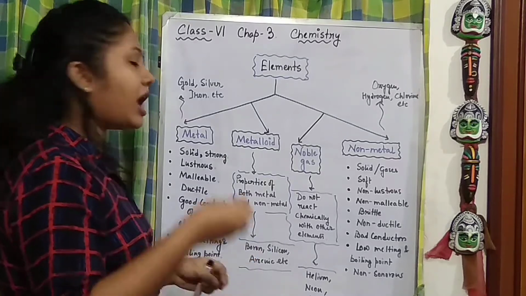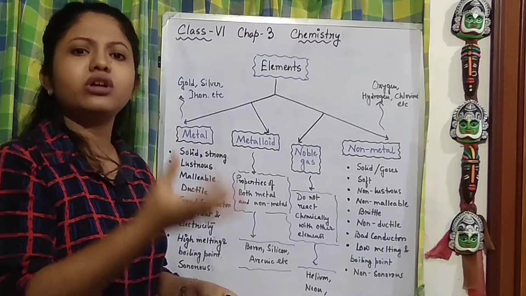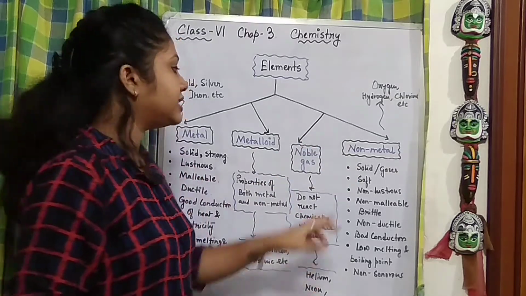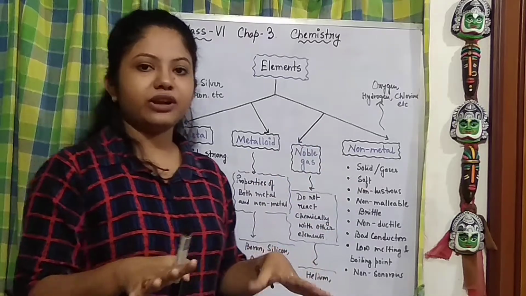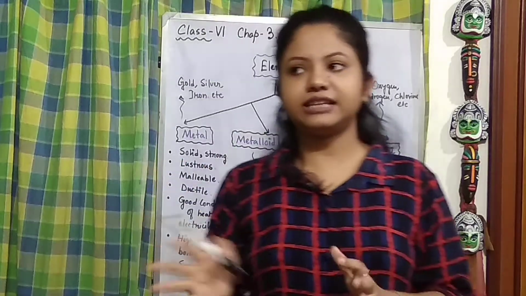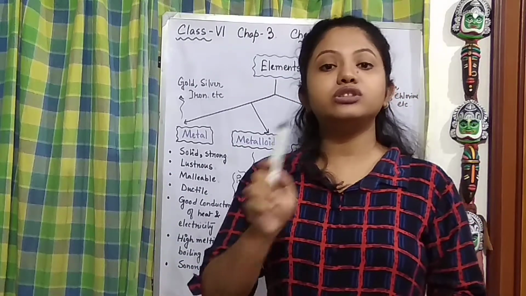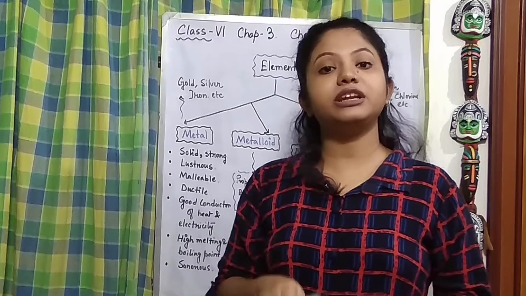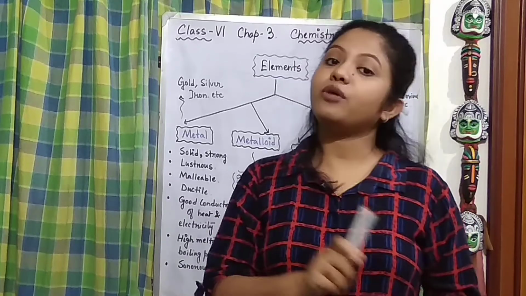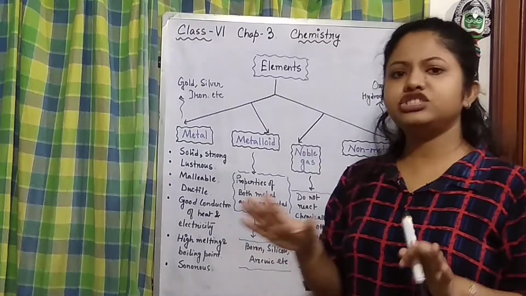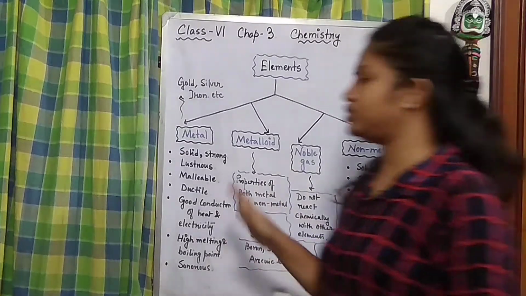Then some are non-malleable, some are non-ductile. So non-metals in general stay in the form of gases or solids. Okay, but there are also exceptions where non-metals are present in liquid form. Then they are generally soft in nature.